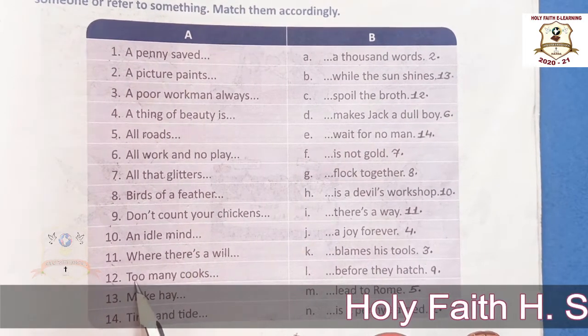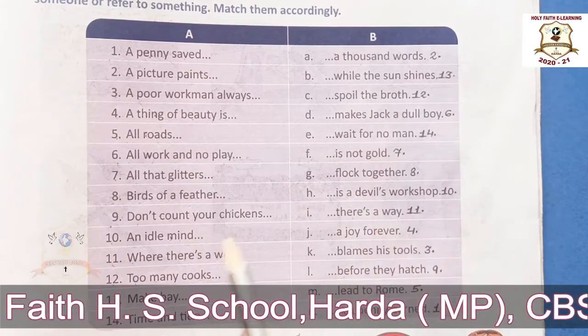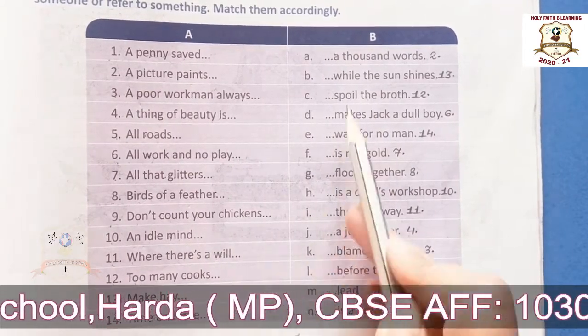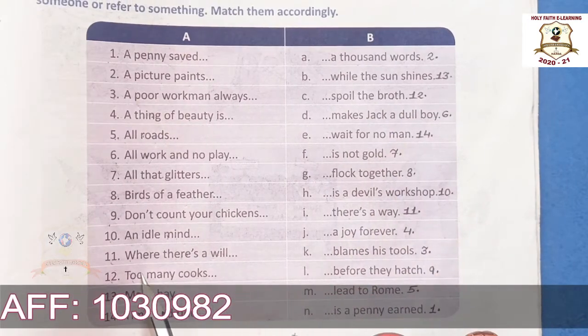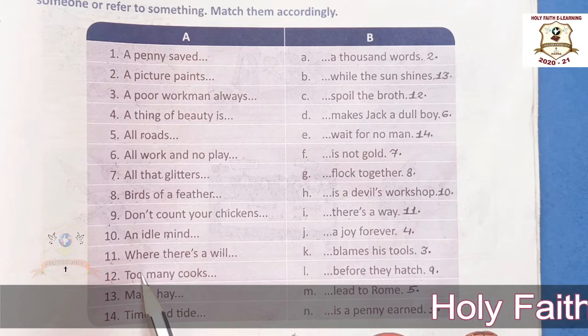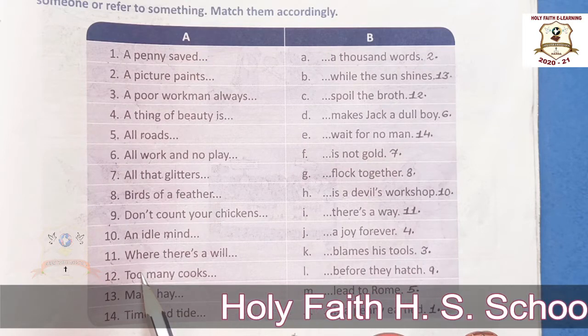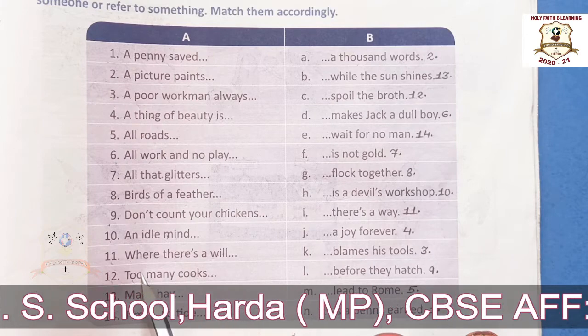Now 12th one. Too many cooks spoil the broth. The meaning of this proverb is that if too many people are involved in a task or activity, it will not be done well. Okay.